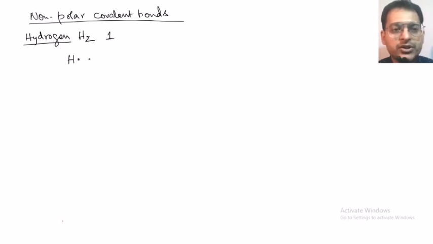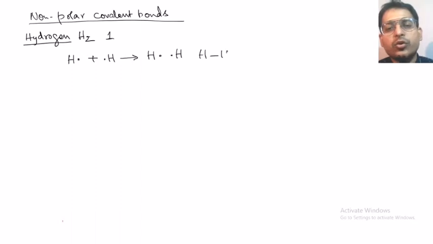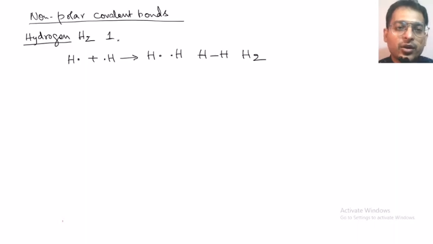When we draw the Lewis structure, represented by dots like this, it will share the electron to form a covalent bond, because sharing of electrons is the covalent bond and transfer of electrons is the ionic bond. So here, in order to gain stability, in order to get the duplet configuration, it is sharing the electrons.